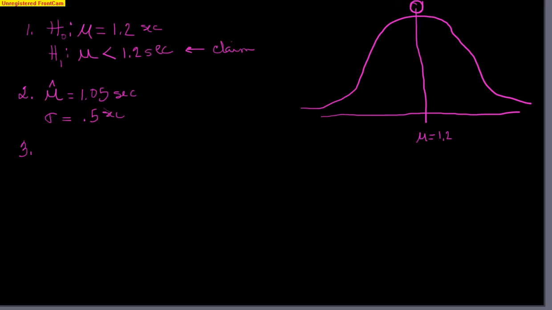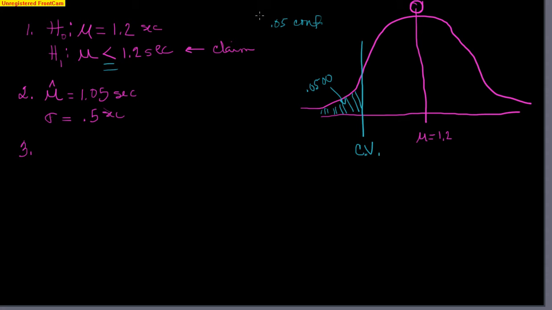We are told they wanted a 0.05 significance level, and because this is less than, we have ourselves a left-tailed test. So this space right in here is 0.05, and again, I'll add those 2 extra zeros, and this is our critical value.